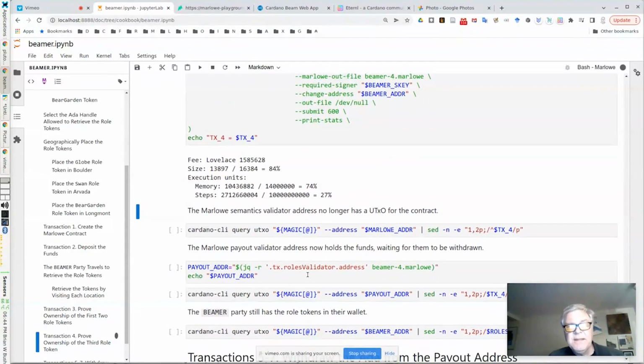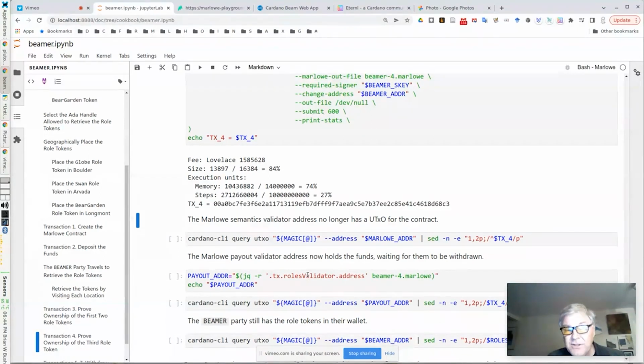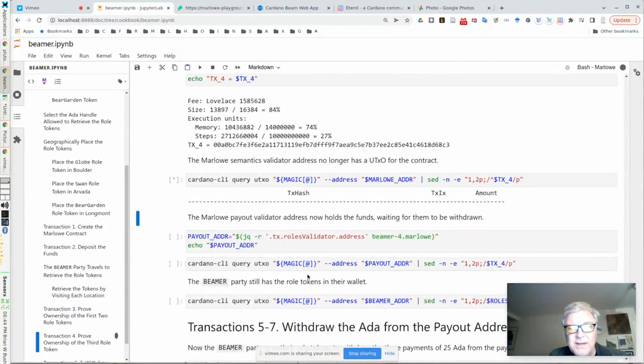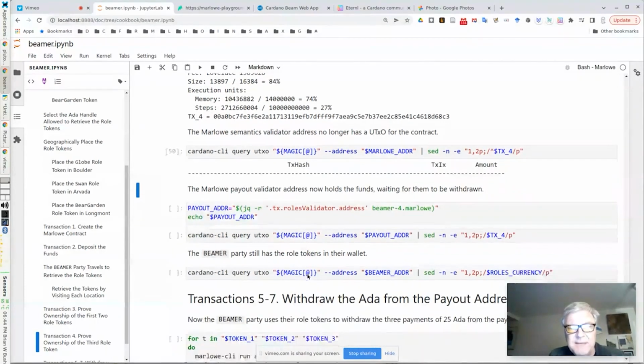And we'll execute this transaction. And so this is basically moving all the funds into the payout validator address with tags on who's allowed to fetch those funds. So there's going to be 3 UTXOs going out to the payout validator. There's no UTXO going back to the contract address because it's done. So we're going to take a look at the contract address, and we see it's empty.